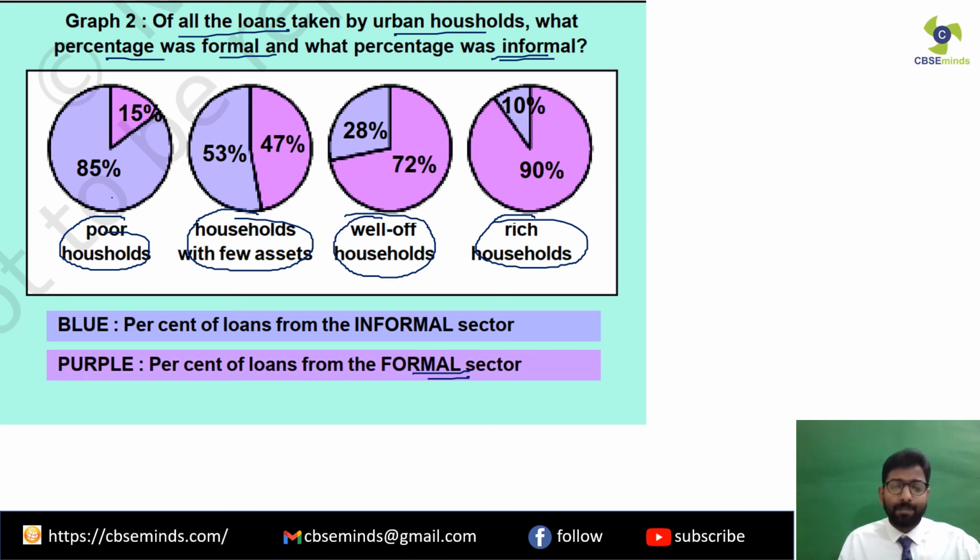So the majority of poor people are taking loans from the informal sector, and only 15% are taking loans from the formal sector, which means from the banks and the cooperatives. And as the economic status improves, like over here, households with few assets, 53% of people are taking loans from the informal sector and 47% from the formal sector.